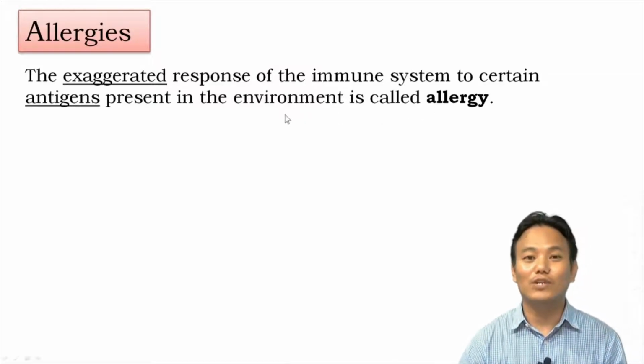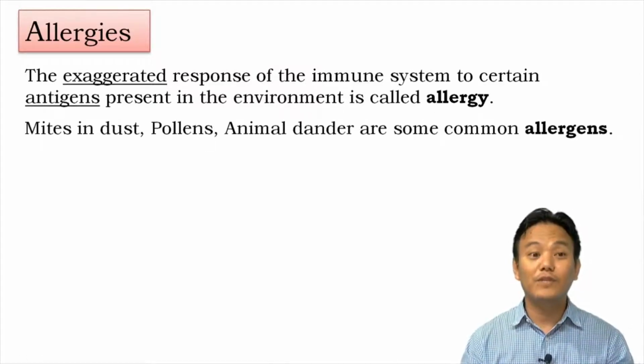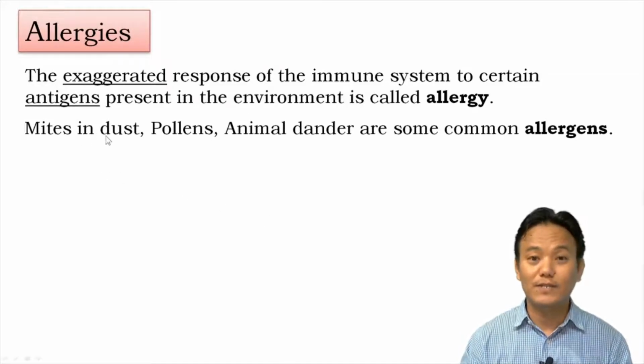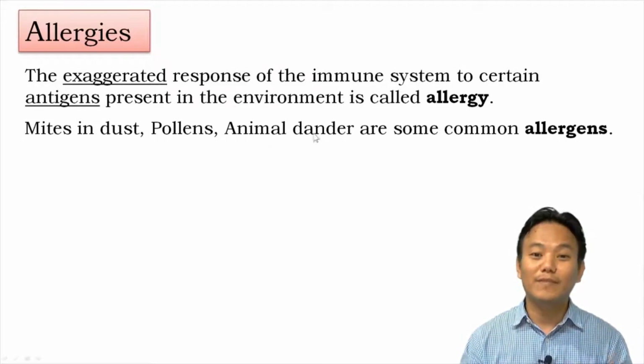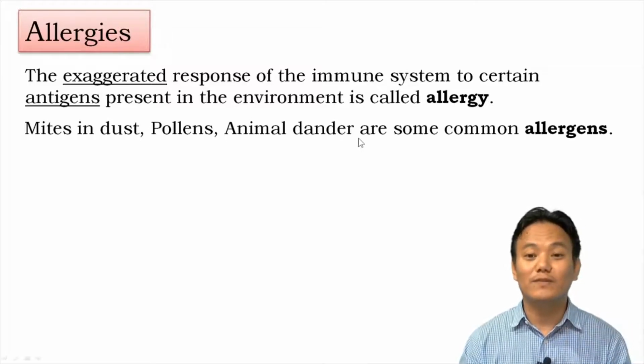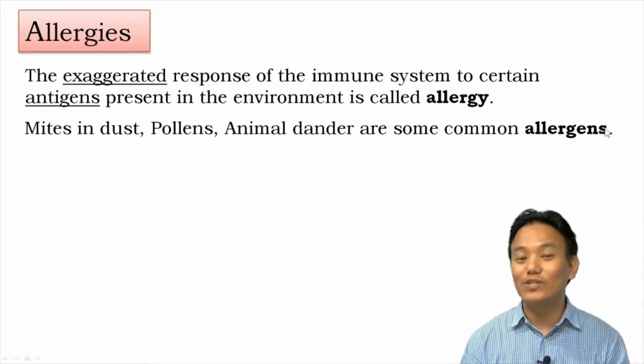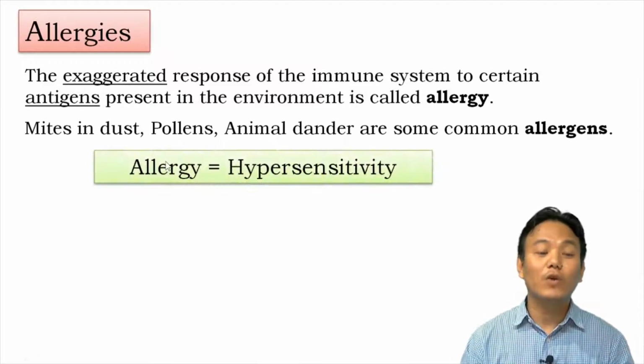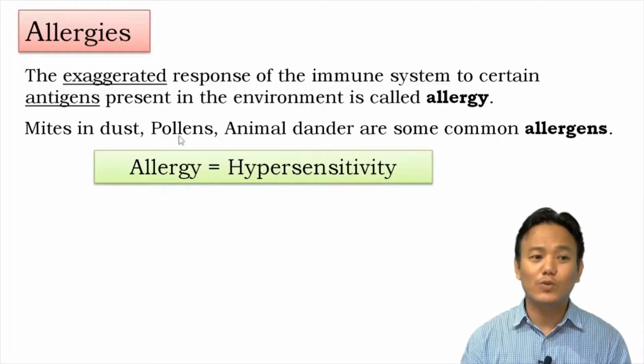Allergy can be triggered by substances like mites in dust, pollen grains, animal dander, or even some food materials. These substances which can trigger allergy are called allergens. We can call allergy hypersensitivity. These substances are not potentially pathogenic or toxic to our body, but our immune system responds in an exaggerated manner, so it can also be called hypersensitivity towards these chemicals.